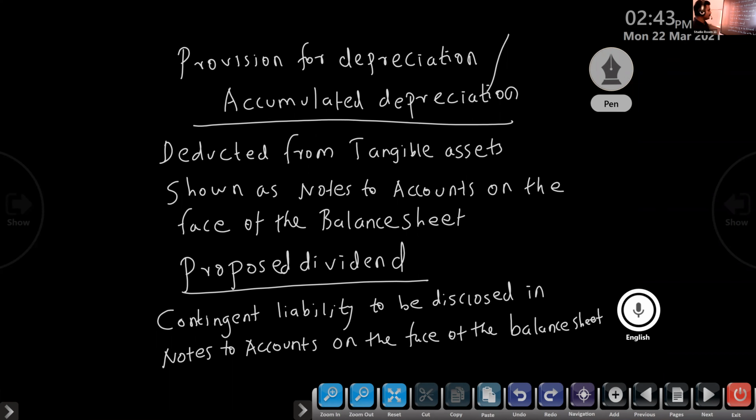Contingent liability is not an actual liability, but it will arise only on the happening of a certain event.